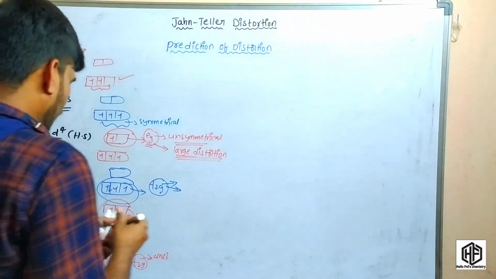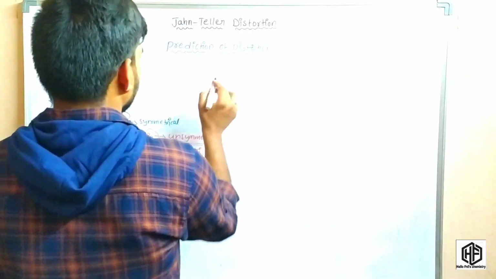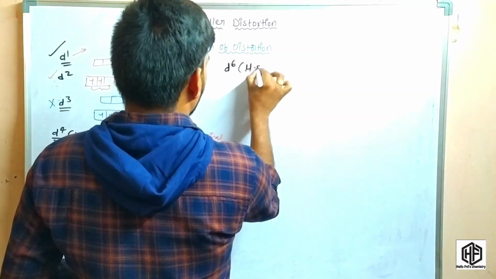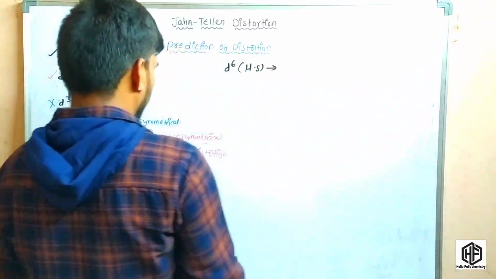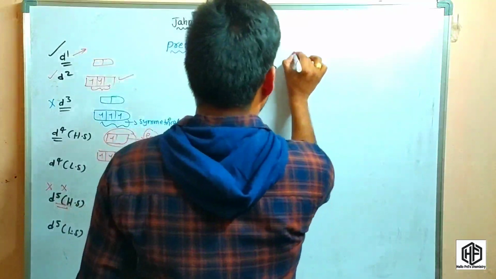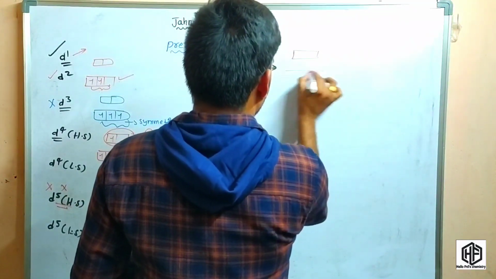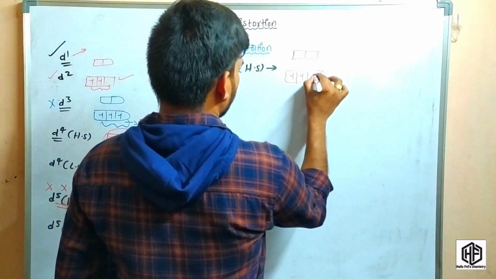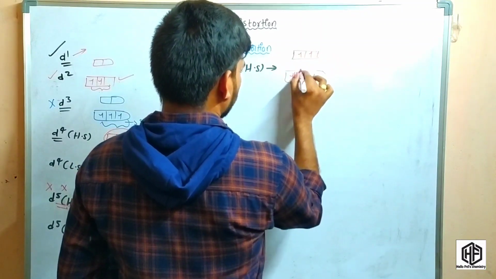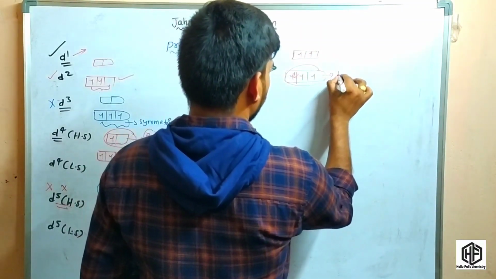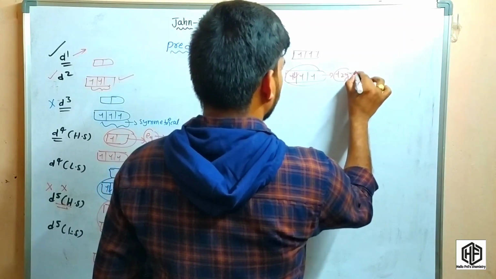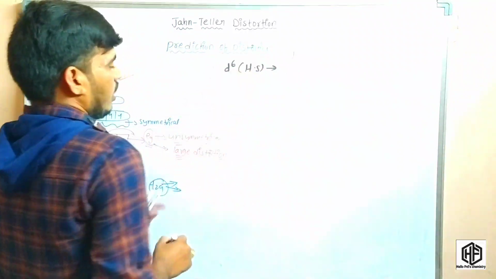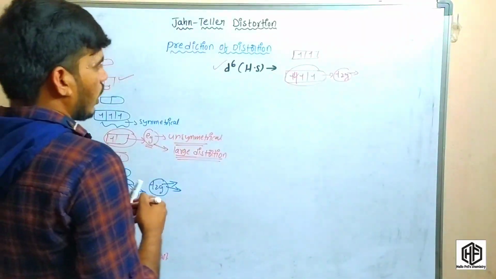So coming to the d6 configuration, the d6 high spin complexes. They are like that. This is the eg and this is the t2g set. Here 1, 2, 3, 4, 5, 6. So here the t2g set orbitals are an unsymmetrical field, so it exhibits Jahn-Teller distortion.